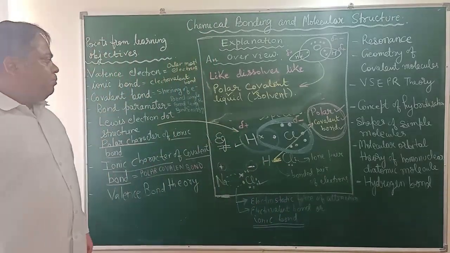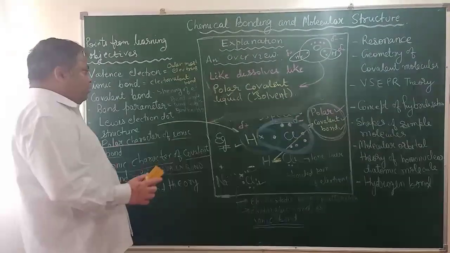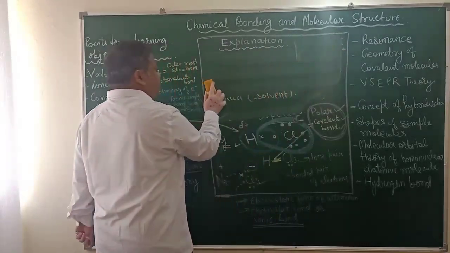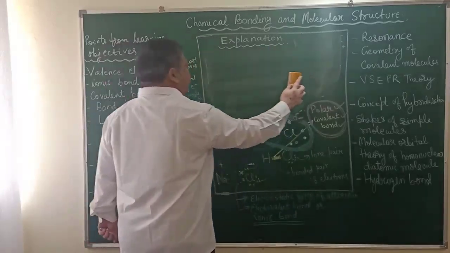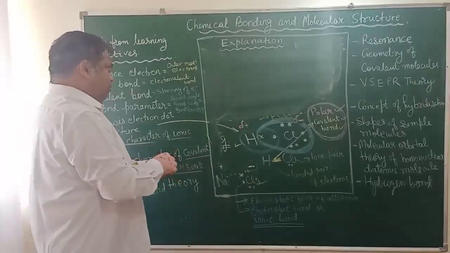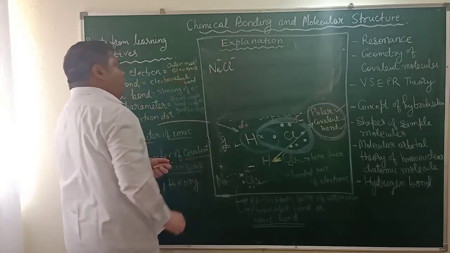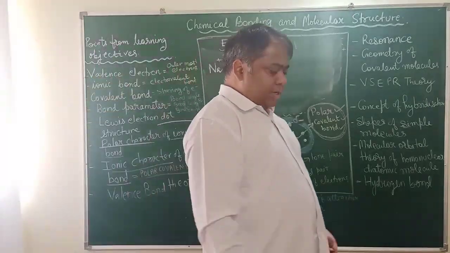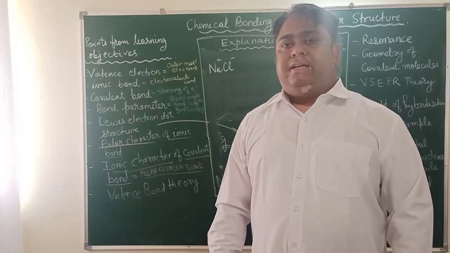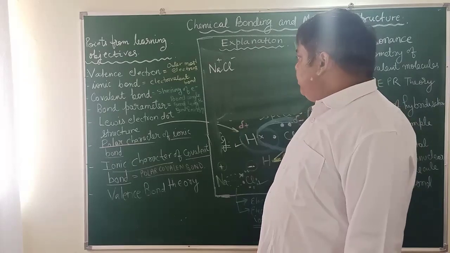If you would like to see the process of dissolution, I can make a very beautiful illustration here. What happens when you put sodium chloride in water? Say this is sodium chloride. It is not a molecule, it is a tight ion pair. Generally in chemistry, those who know chemistry well, they don't call NaCl as molecule, they call it as tight ion pair, because no sooner it is put in water, it breaks into Na plus and Cl minus ion.